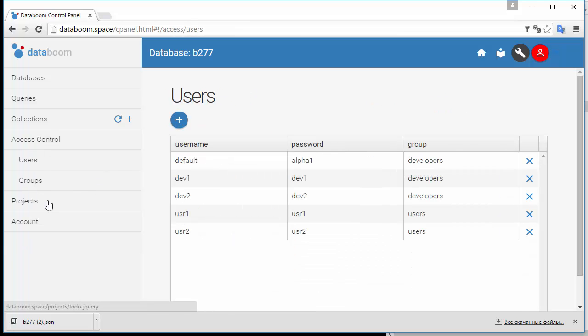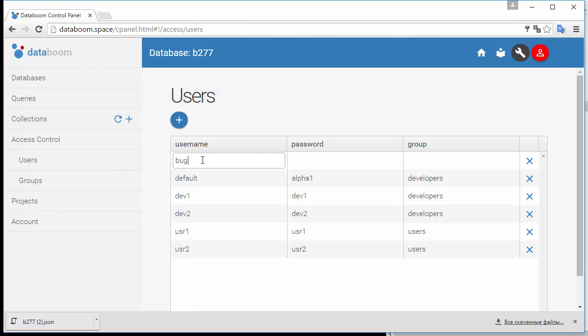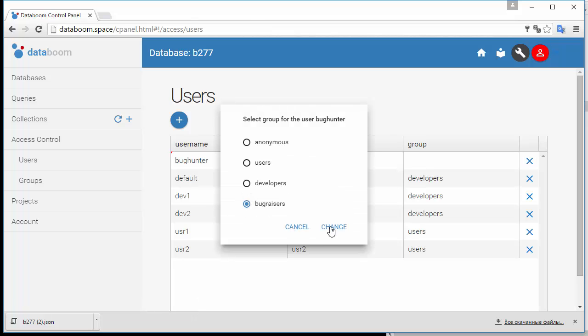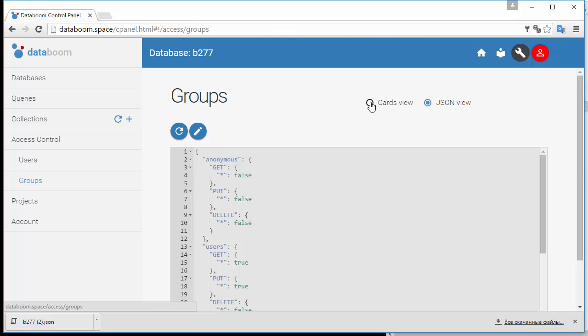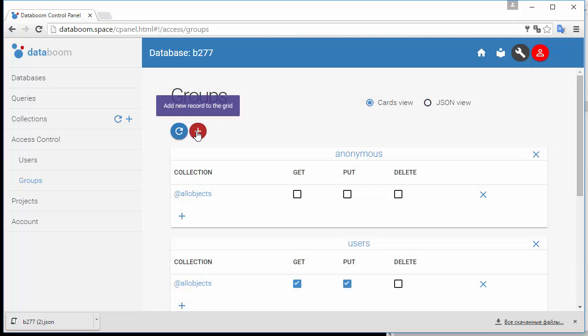The Access Control section allows you to manage the database users and their permissions to add, read, modify, and delete objects. There are two subsections, Users and Groups. In the Users section, you can create users and assign them object management permissions through the group membership mechanism. In the Groups section, you can create groups and assign them rights to manage the collections.